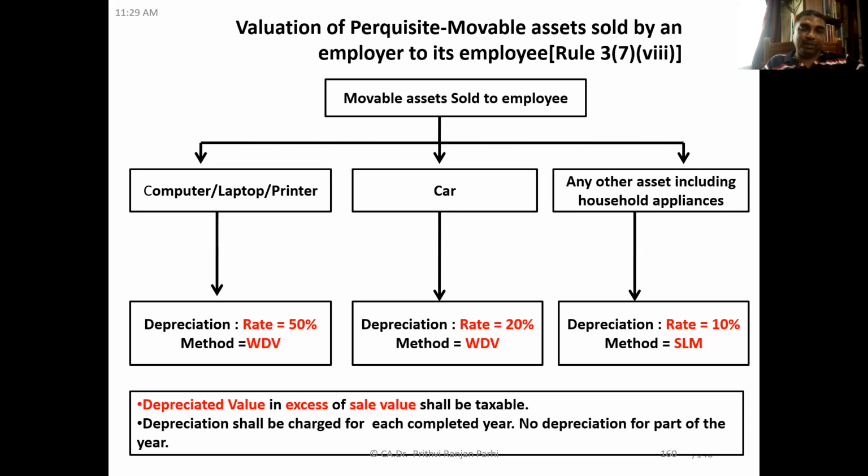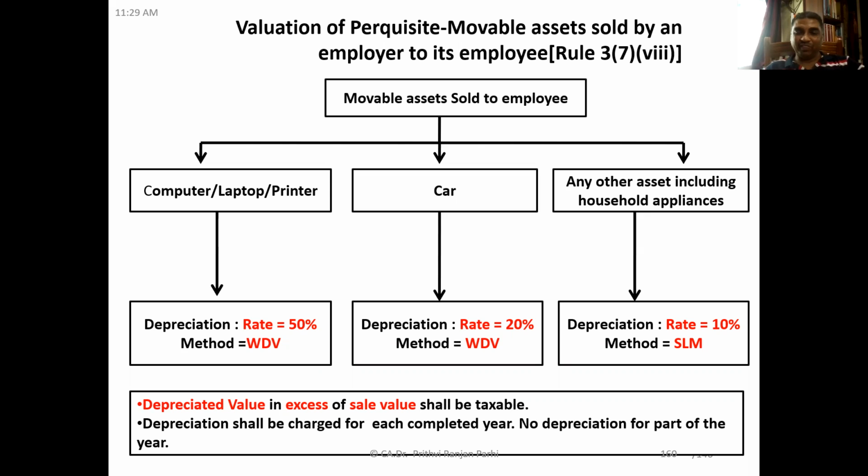And here you see depreciation shall be charged for each completed year. Okay, for each completed year, and no depreciation for part of the year. Let us say a car is used for just 1 day and it is sold to the employee. No depreciation will be charged because it's a part of the year. Depreciation will be charged only when it is for the complete year.